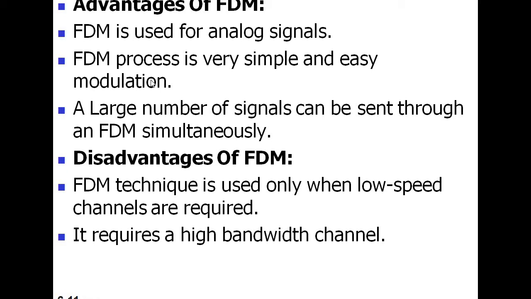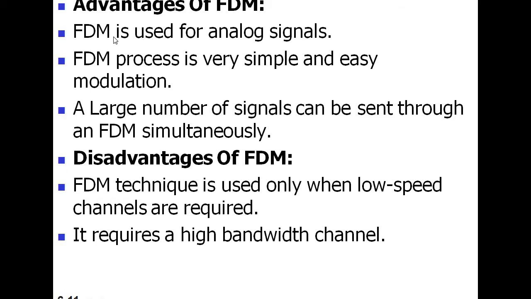Next, a large number of signals can be sent through an FDM simultaneously. That means in FDM a number of signals can be passed simultaneously from one location to another, or from sending node to receiving node.